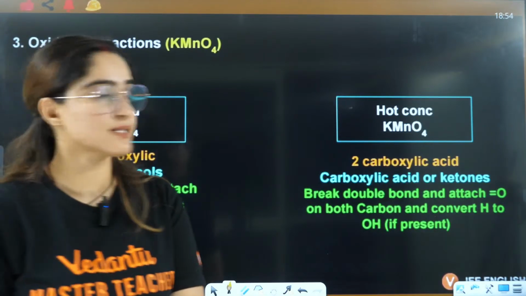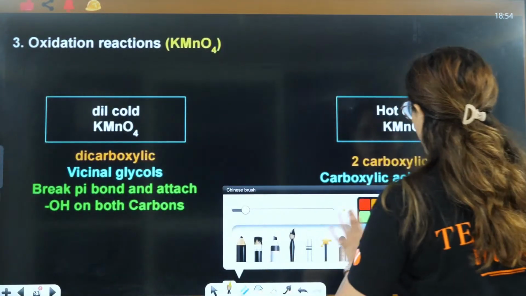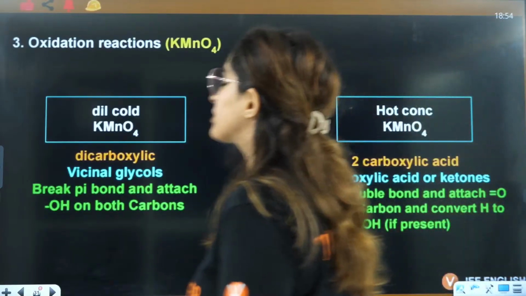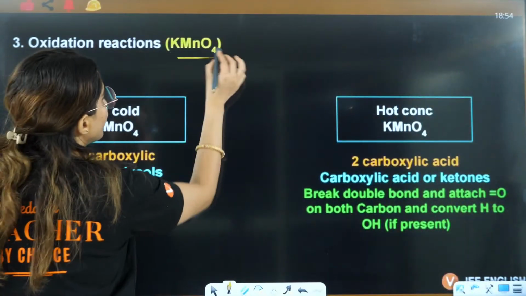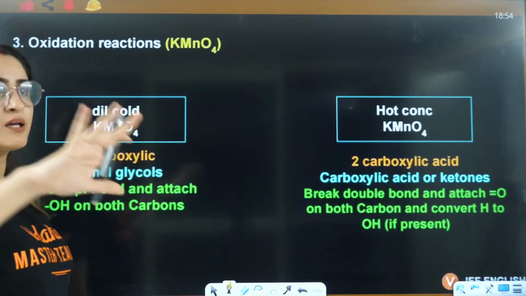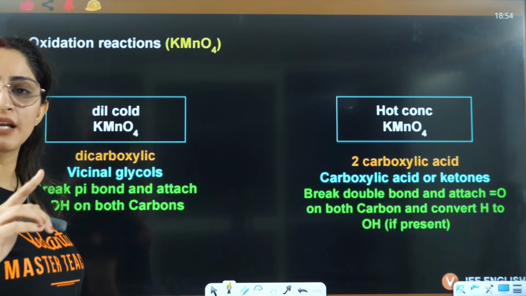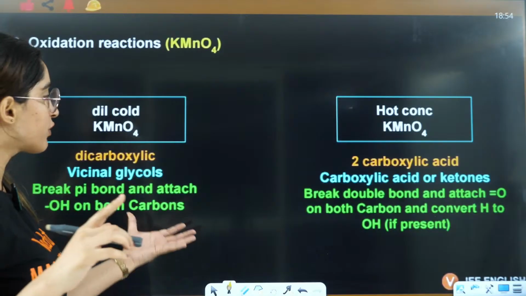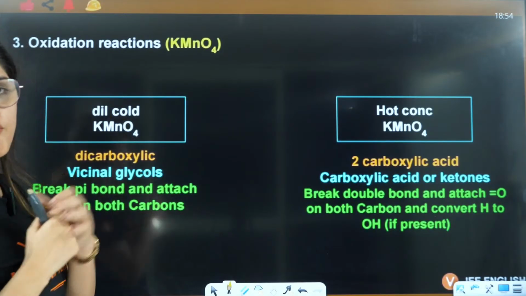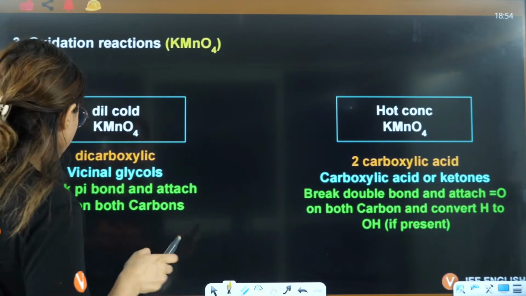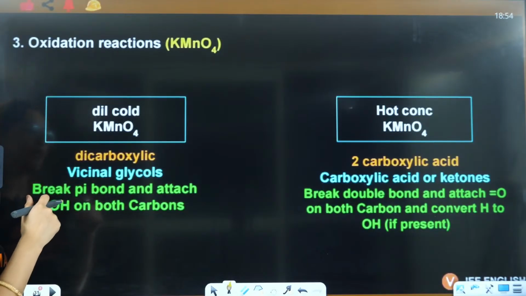Okay, so now let's talk about oxidation reactions, with KMnO4. In a similar way we discussed oxidation of alkene, now we are going to discuss oxidation of alkyne. What are the things that we can do here?